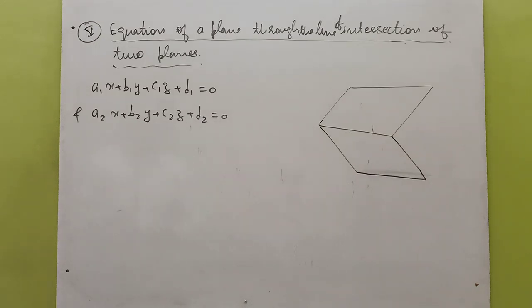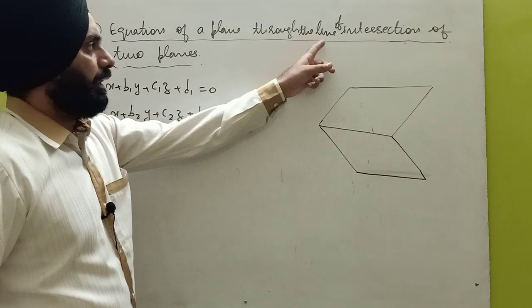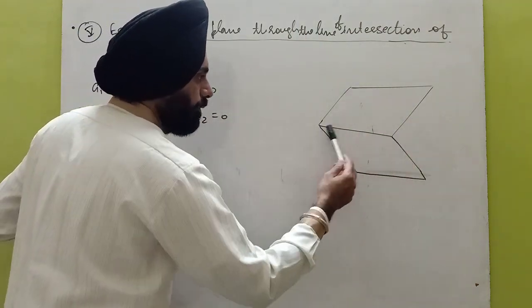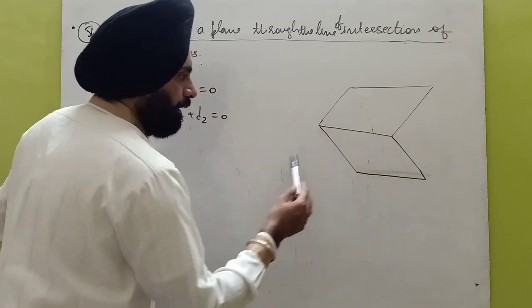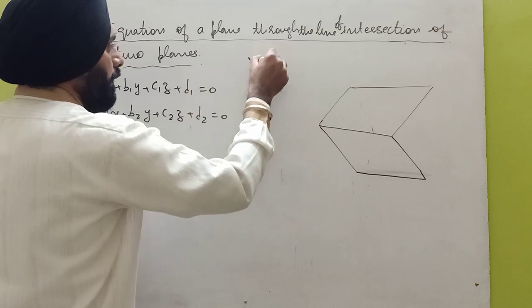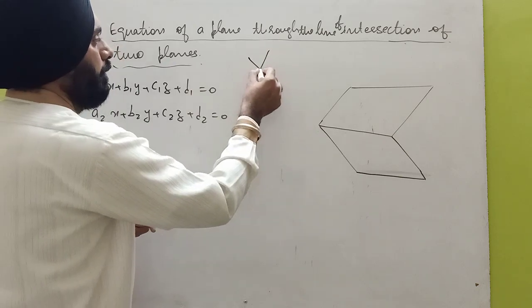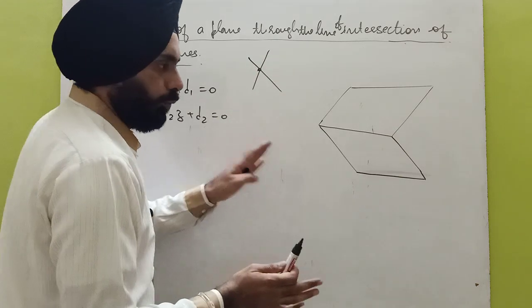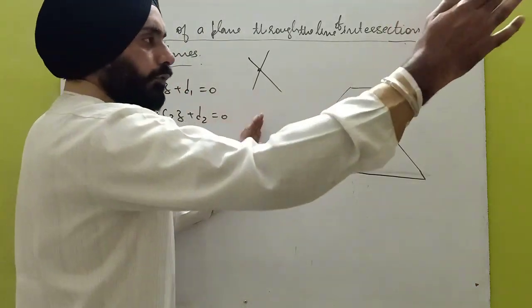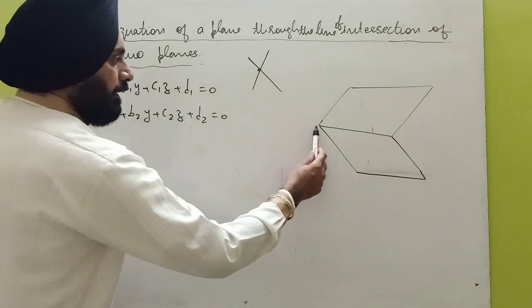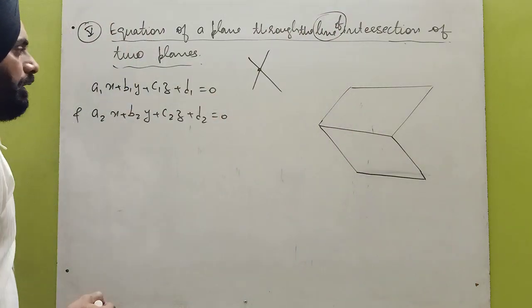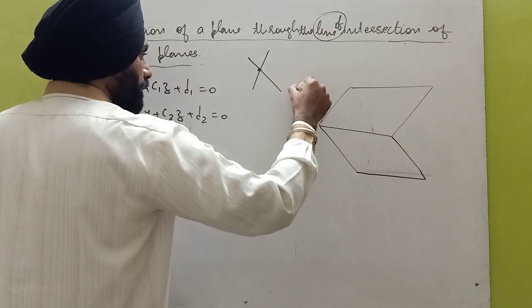Now type number 5 is the equation of the plane through the line of intersection of two planes. Suppose that these are two planes which cut in a line. Now there is the word line of intersection. When two lines cut, then we write it as point of intersection because there is a point. But when two planes cut each other, you can see the walls of the room. This wall and this wall, they intersect in a line. So that's why there is the word line of intersection. Now consider this third plane.